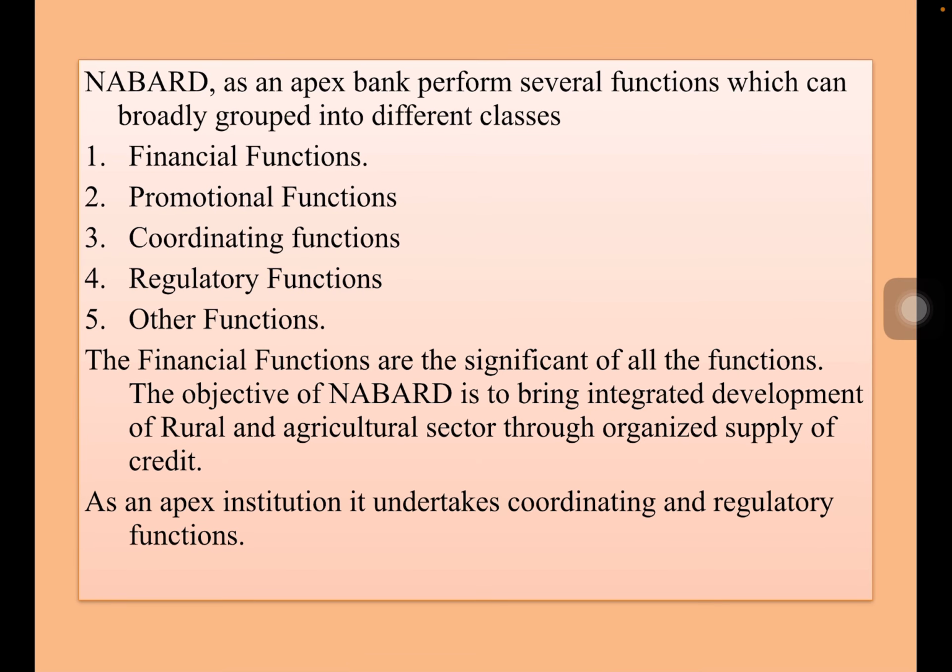NABARD is an apex bank, therefore, it performs different varieties of functions. The financial functions are the most significant of all. The objective of NABARD, if you recollect, is to develop the agriculture sector through organized supply of credit. Therefore, credit functions are important. As an apex institution, of course, it undertakes coordinating and regulatory functions also.